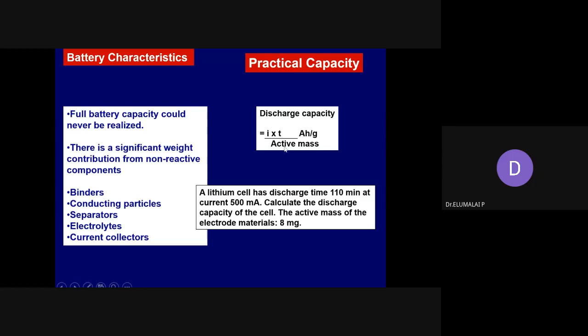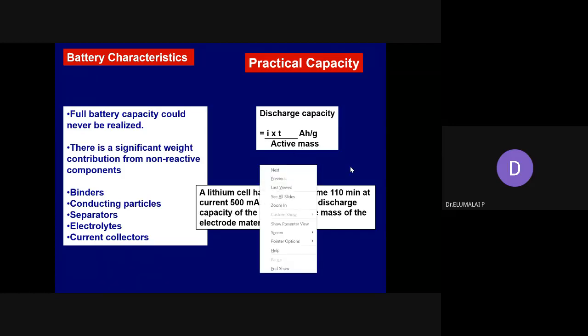Here this is active mass, not the atomic mass or molecular mass. What is I? I is the current that is being delivered by the battery during the discharge. And T is the time of discharge, the duration of the discharge. Usually it is taken in hours. Okay, so that's why the unit becomes ampere hour. Active mass. What is active mass? Atomic mass we know, molecular mass we know. What is this active mass?